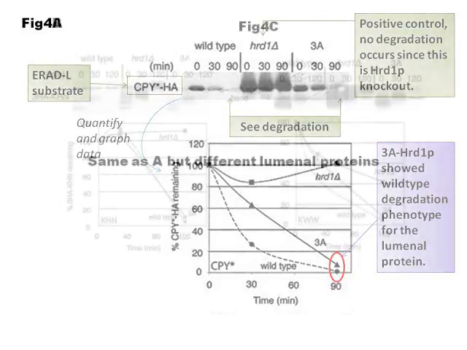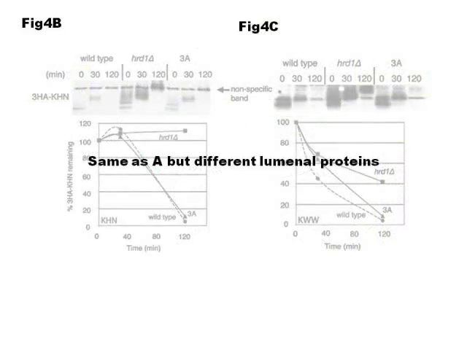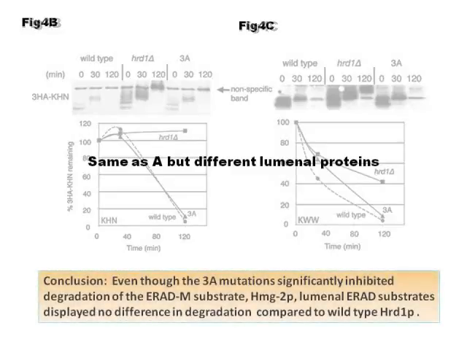CPY luminal protein. So in panels B and C, they basically did the same experiment but using two different luminal proteins, and they saw the same results. So in conclusion, even though the 3A mutations to the Hrd1p protein significantly inhibited degradation of the Hrad-M substrate HMG2p, all the luminal proteins they tested displayed no difference in the degradation compared to the wild-type Hrd1p.